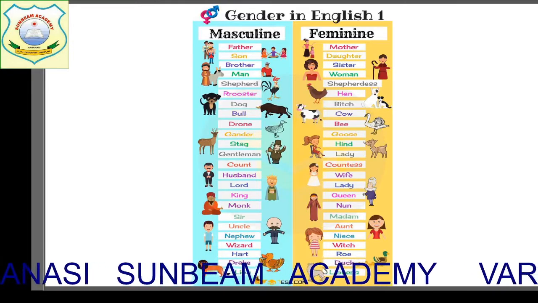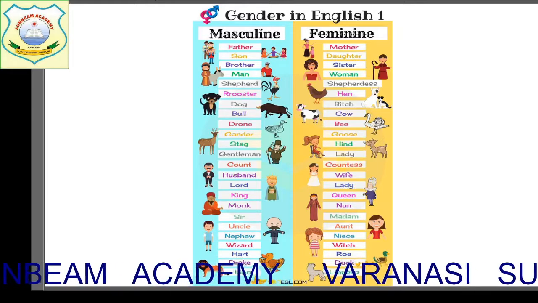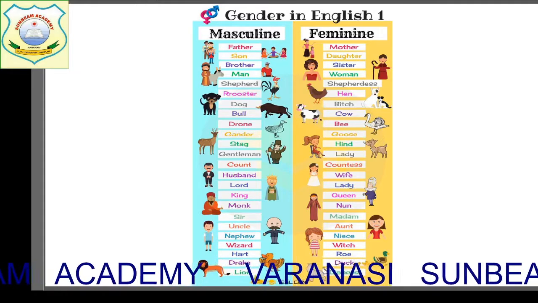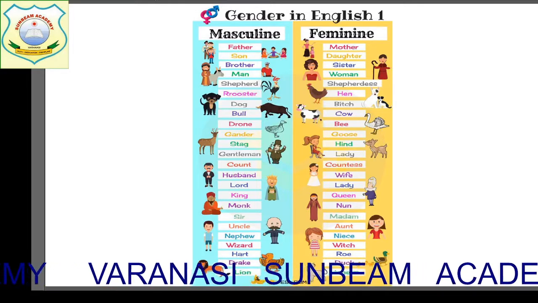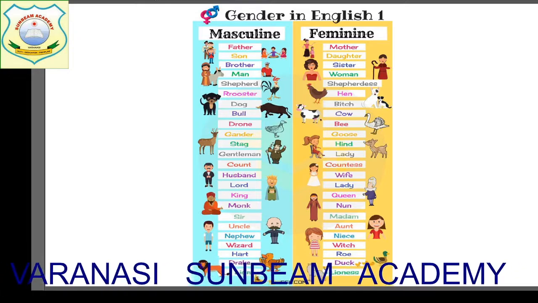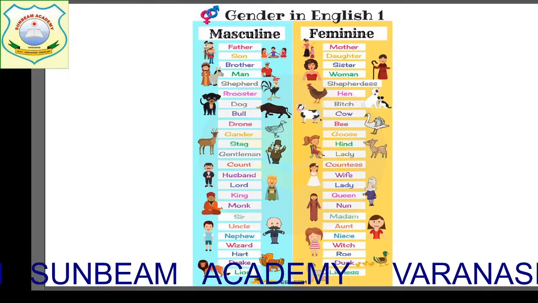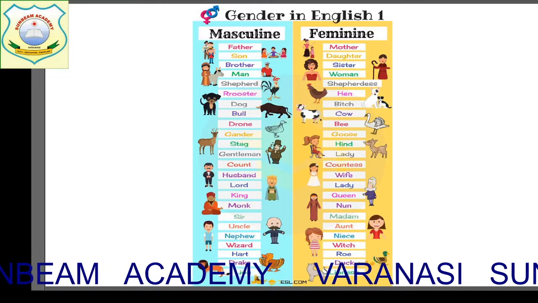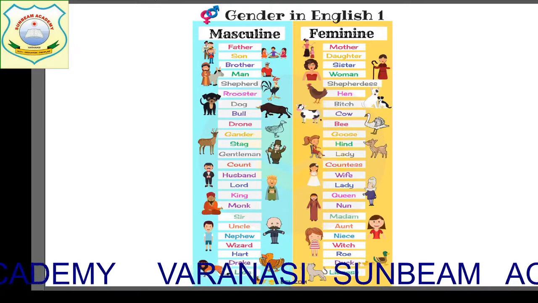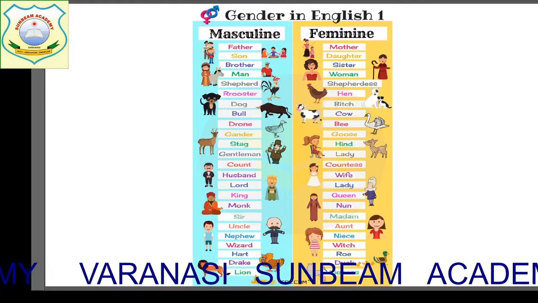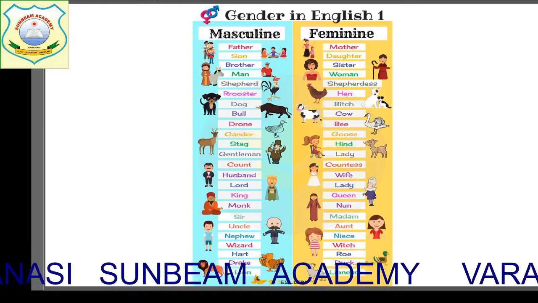See here, I am showing you a list of masculine and feminine gender. A few are very common, but a few are new to you. See, children, I am going to read. I want you all also to read with me. The pictures are also given for your help. The first one is father. The feminine of father is mother. You know, son, daughter, it's very easy. Brother, sister, man, woman. These are very easy for you.